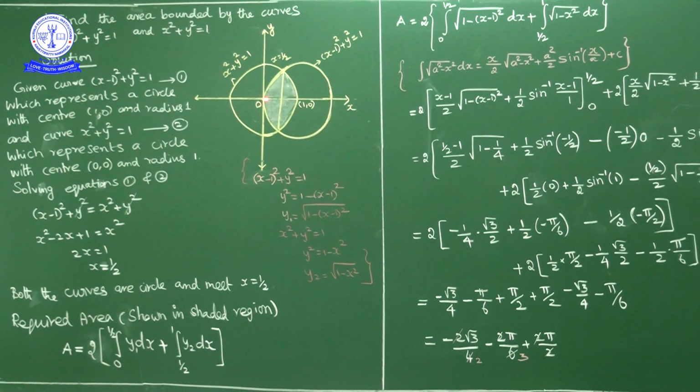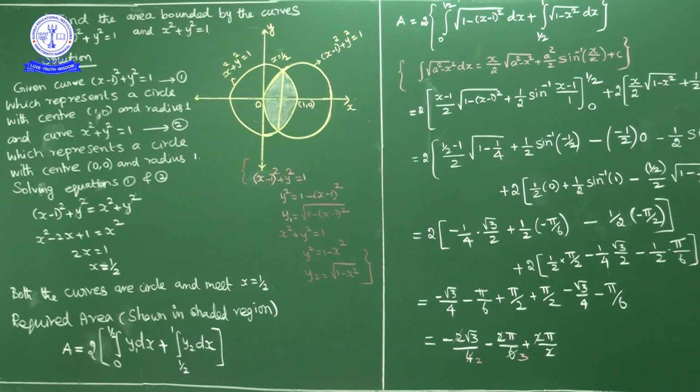From 0 to 1 by 2, this is the line x is equal to 1 by 2, no? So from 0 to 1 by 2 the area is under the circle (x minus 1) whole square plus y square is equal to 1. And the second part, x is equal to 1 by 2 to 1, the area is under the circle x square plus y square is equal to 1.